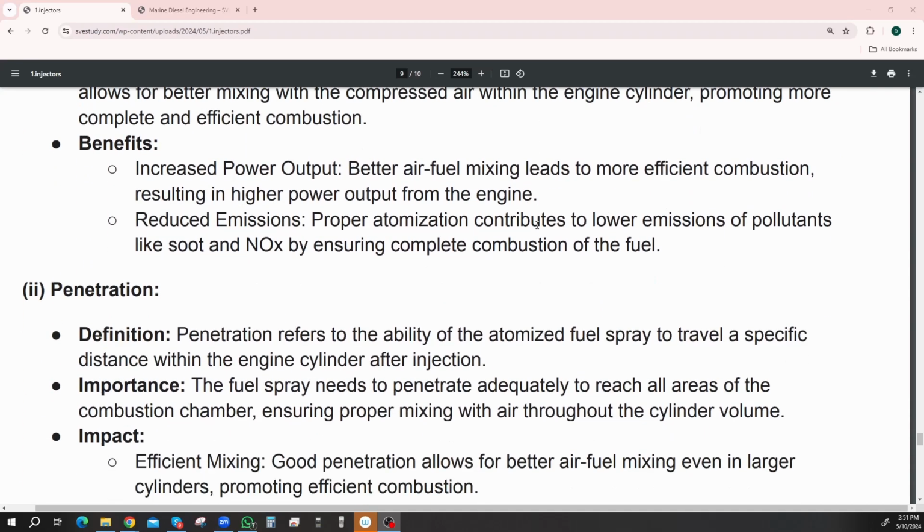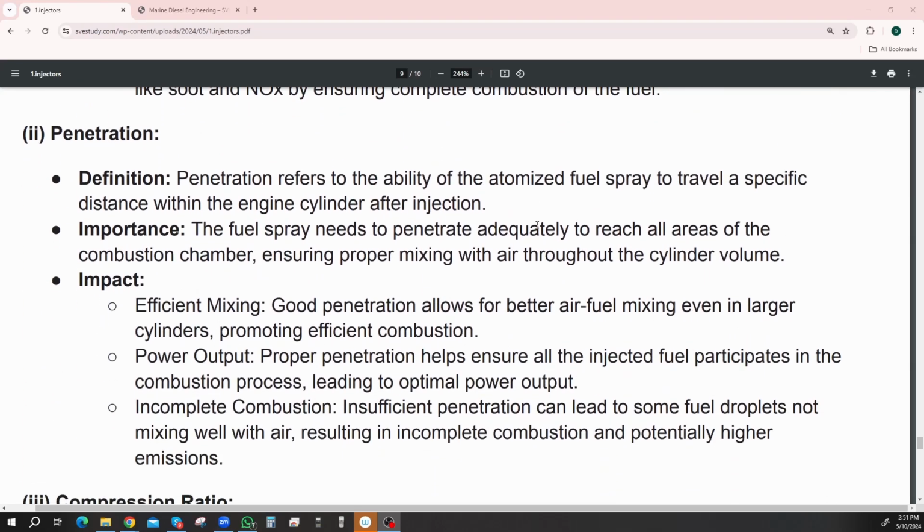Part 2 was the penetration. Define penetration. Penetration refers to the ability of the atomized fuel spray to travel a specific distance within the engine cylinder after injection. The fuel spray needs to penetrate adequately to reach all the areas of the combustion chamber, ensuring proper mixing with the air throughout the cylinder volume.